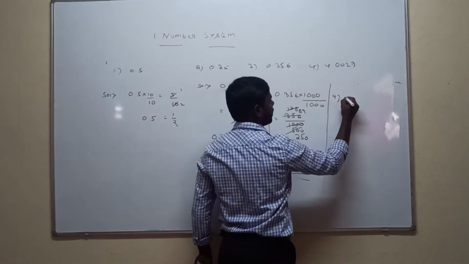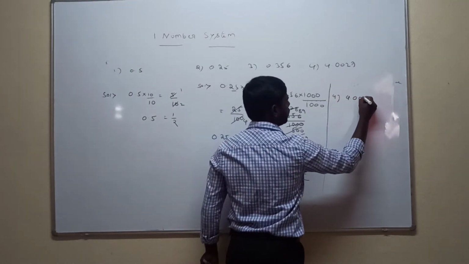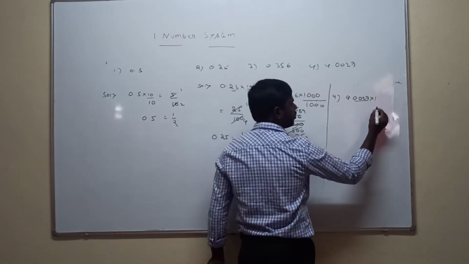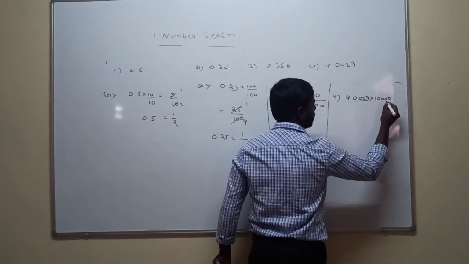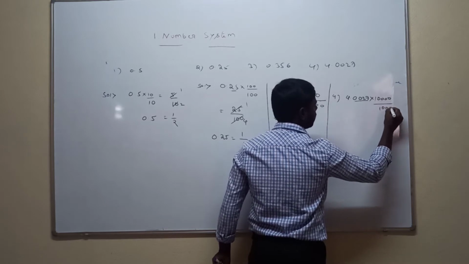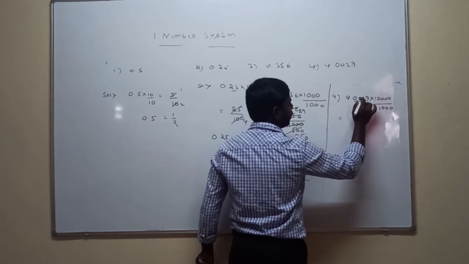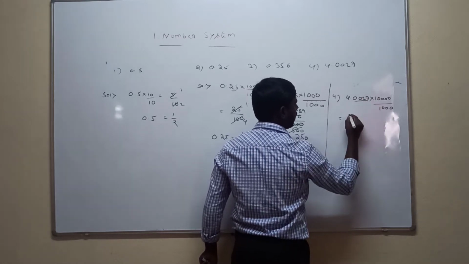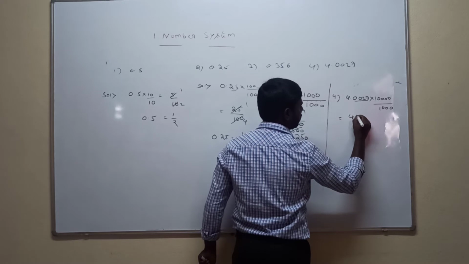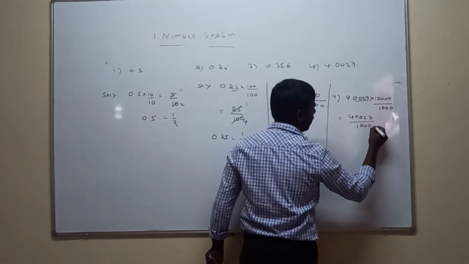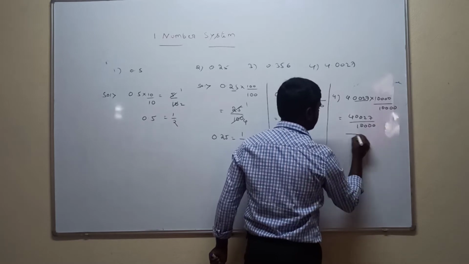The fourth one is 4.0027 multiplied with 1. How many digits after the point are there? 4 digits. So take 4 zeros. So 10,000 multiplied with 10,000 divided with 10,000. So multiplied with the numerator, 4.0027 into 10,000 is 40,027 by 10,000. This value is not divisible further. So this one is as it is.